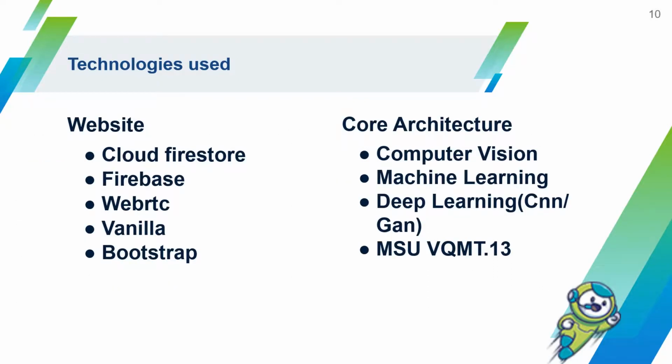These are the technologies that we use until now. For building the website, we needed Cloud Firestore, Firebase, WebRTC, Vanilla, and Bootstrap. For the core architecture, we use computer vision algorithms, machine learning, deep learning, especially CNN and GAN, and for evaluating, we use a tool called MCU.